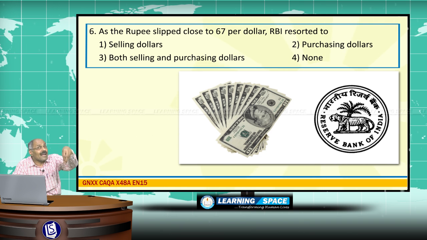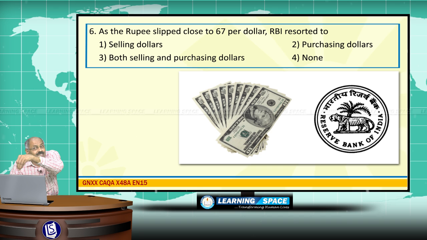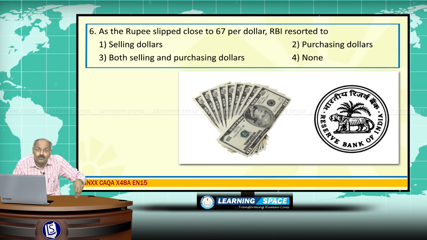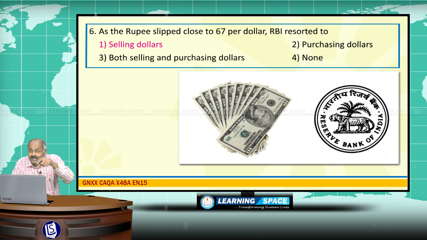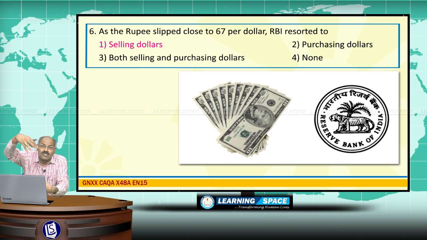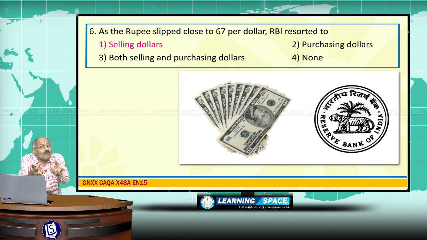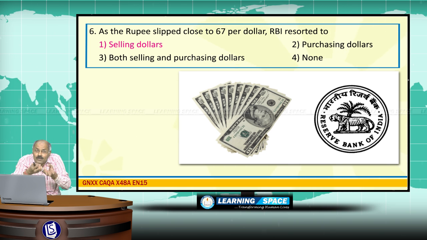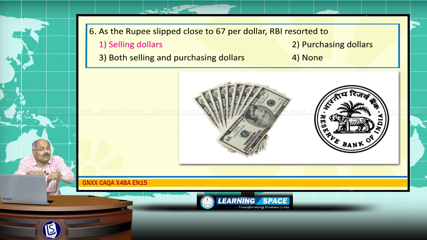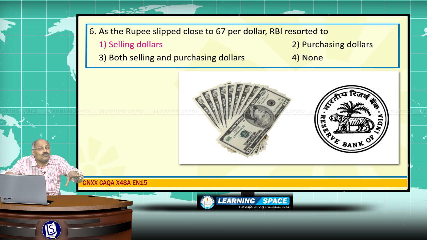So here, as the rupee slipped close to rupees 67 per dollar, Reserve Bank of India resorted to selling of dollars. At the same time, please don't forget, when excess dollars are flowing into the country, Reserve Bank of India will absorb those dollars. Basically, it is the mechanism to ensure fair value for rupee.